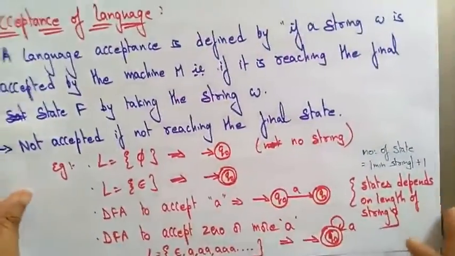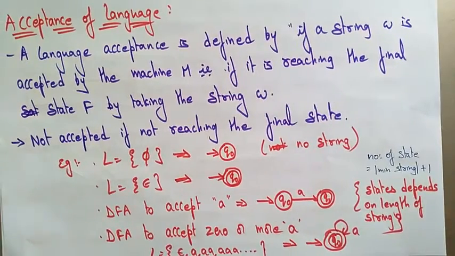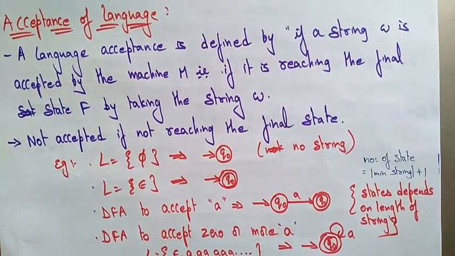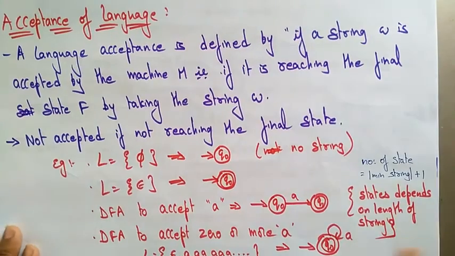Before going to the examples of this DFA, let me tell you what acceptance of a language is. When we take a language, a string is accepted or rejected. I want to construct a DFA, but I don't know whether the string I have taken is accepted or rejected, so I have to know that.